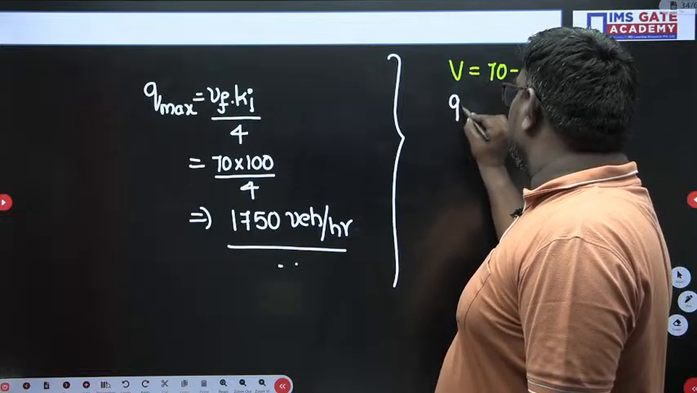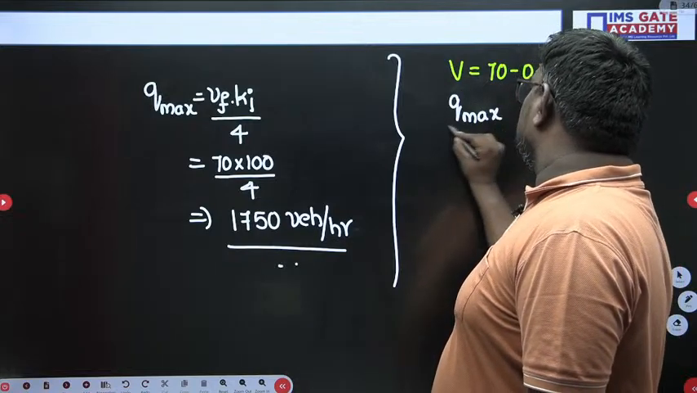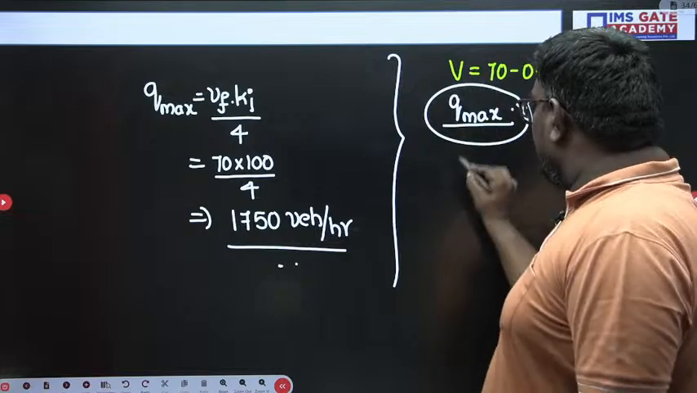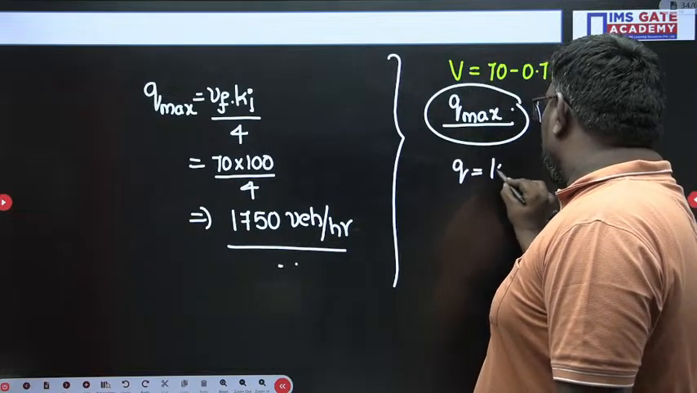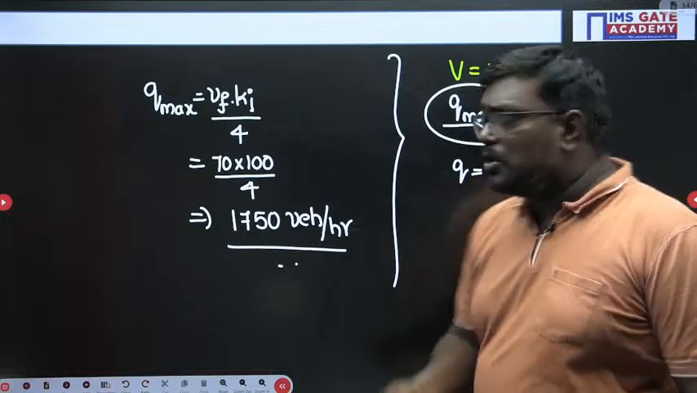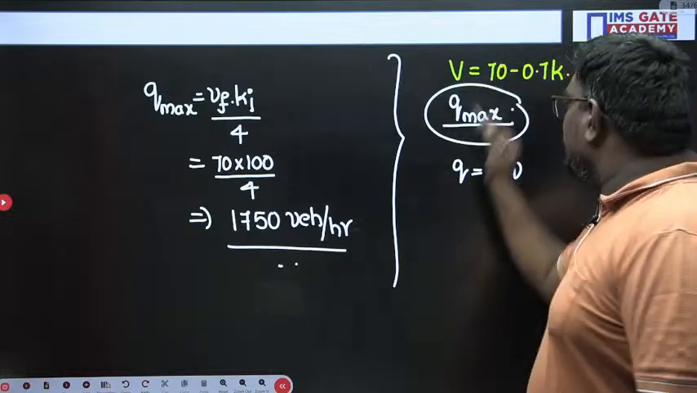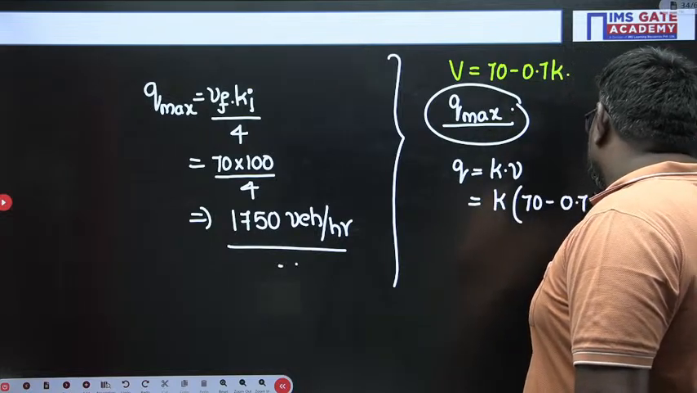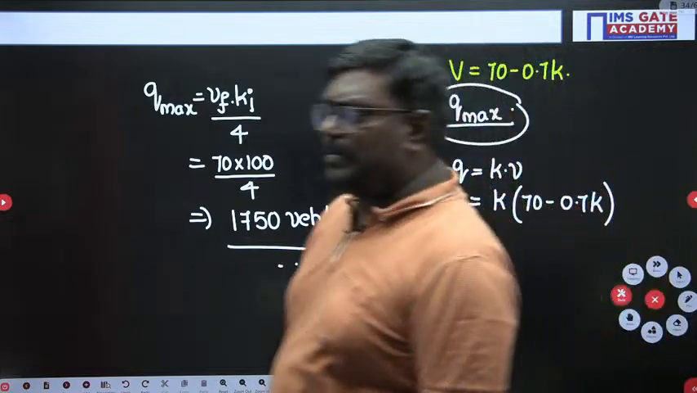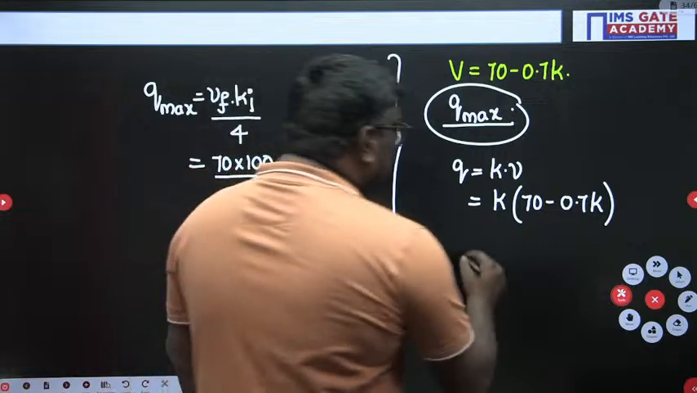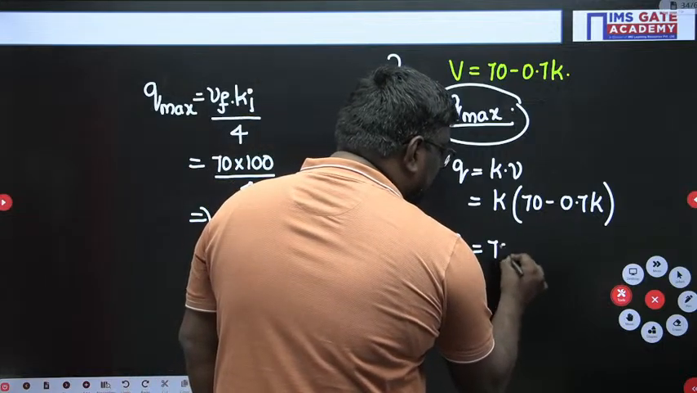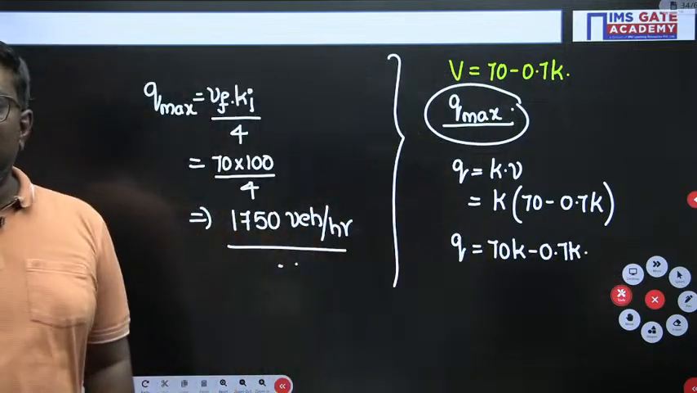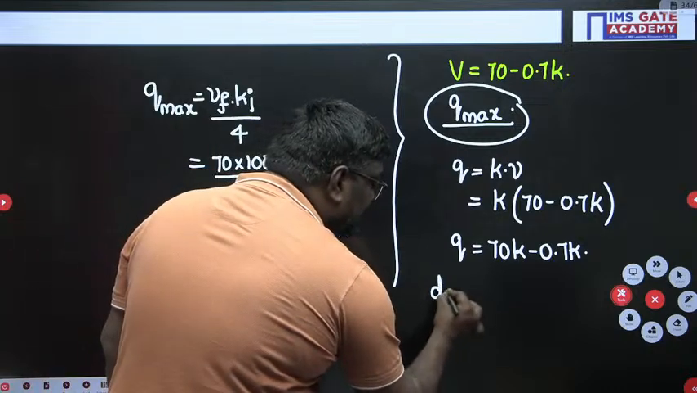So for a flow to be Qmax, Q should be maximum. You already know that Q is equal to k into v. What is Q? Traffic flow. What is k? Traffic density. So I can write this equation as k into (70 minus 0.7k). So Q can be written as 70k minus 0.7k squared. Am I correct, sir? Now for the flow to be maximum, its differentiation should be 0.